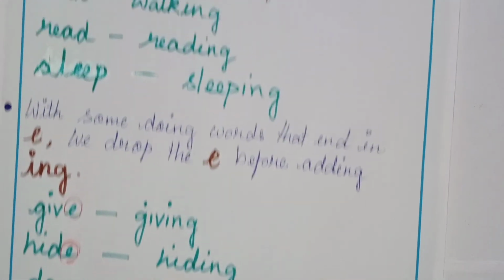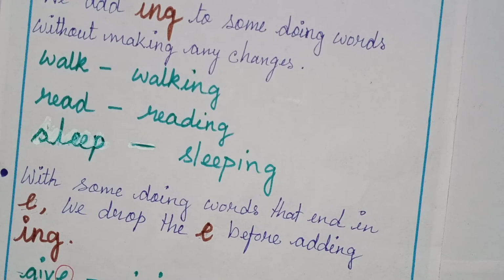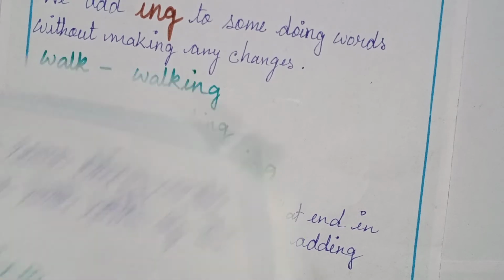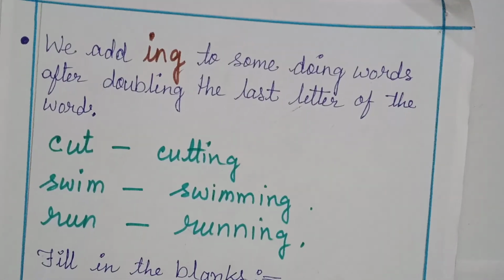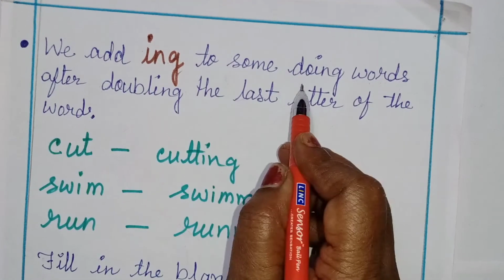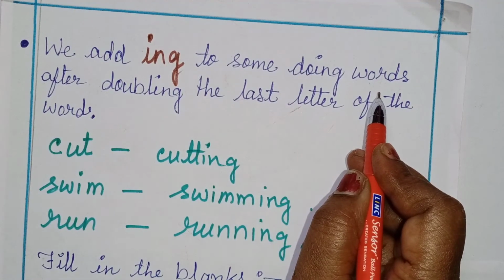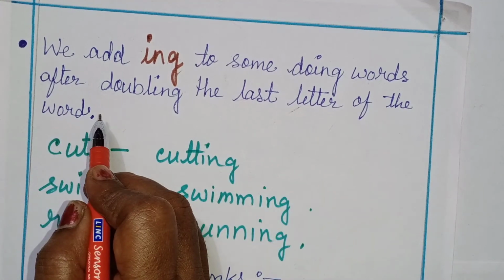So this part, I hope you have understood. So here the next part I will make you understand. See children, we add ing to some doing words, often doubling the last letter of the words.